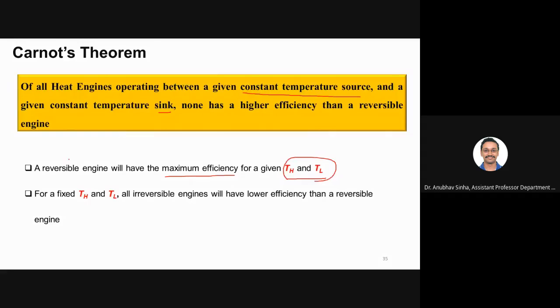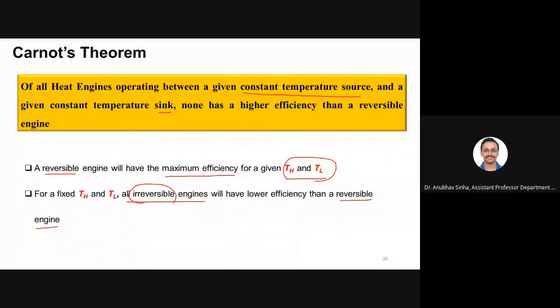In other words, all irreversible engines will have lower efficiency than a reversible engine. This is quite obvious because any irreversible engine will involve losses and dissipative effects, so its efficiency will come down. That is not there in a reversible engine, so it will have higher efficiency.